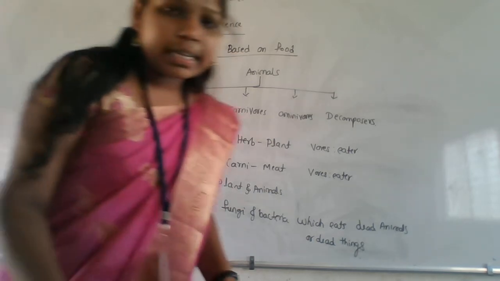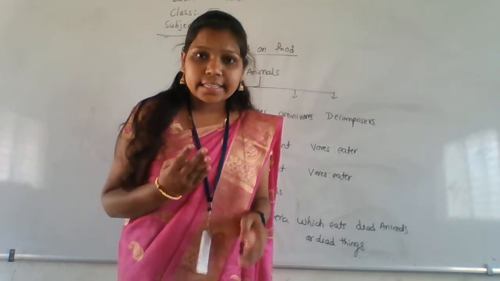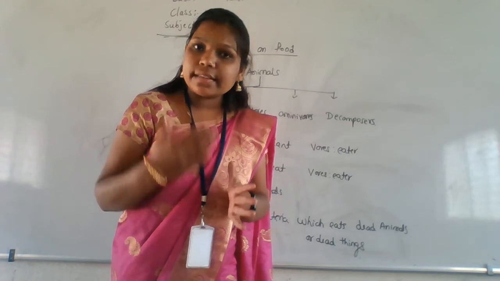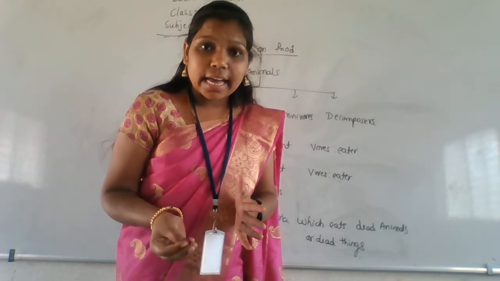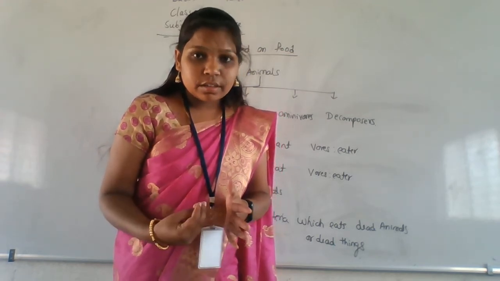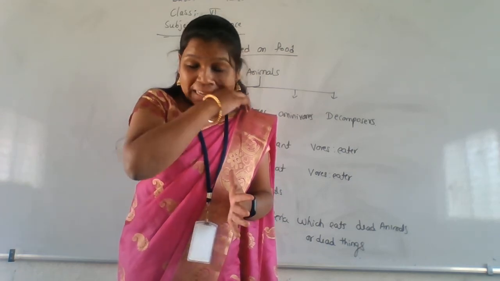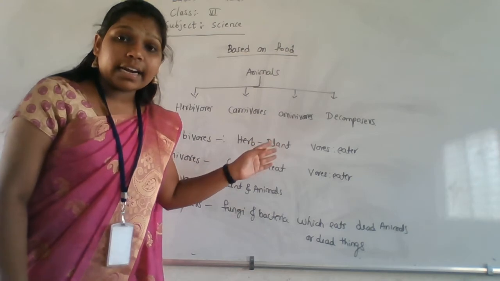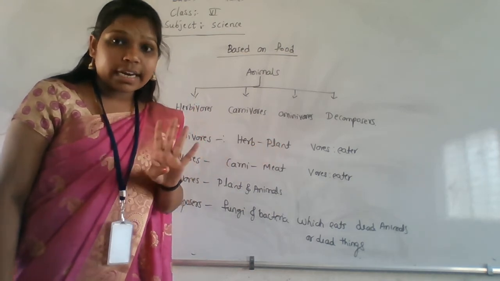Okay, so these are the 4 categories which we categorized based on what? The food they are eating. Based on that food, we categorized animals into 4 categories.